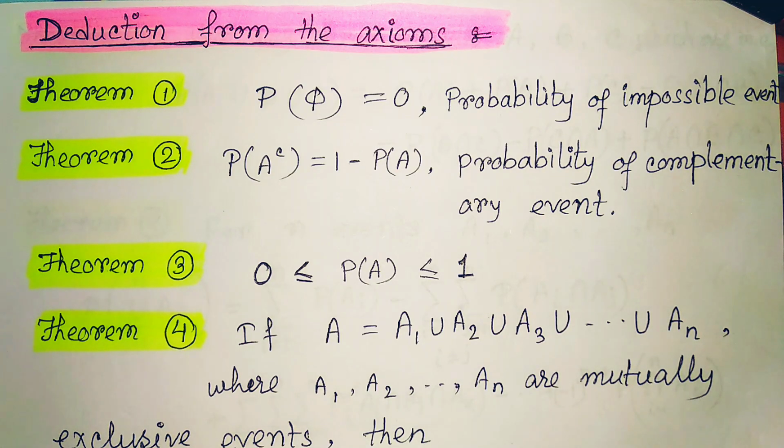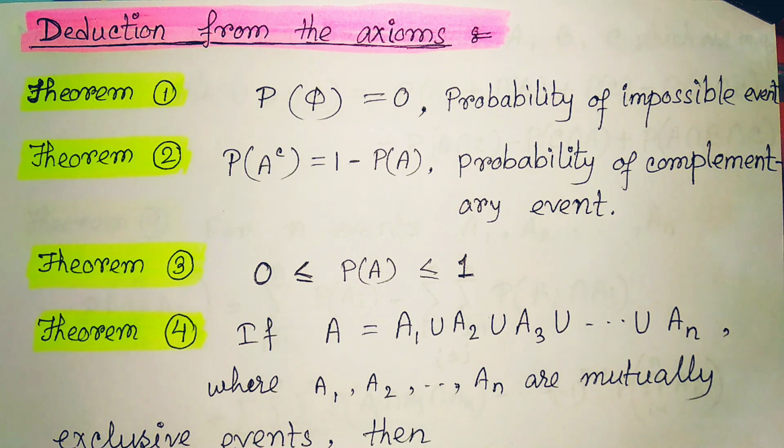In our previous video, we learned about the axiomatic definition of probability. Using this definition and its axioms, we are going to deduce some theorems. These are very important theorems, and one by one we will learn the statements of the theorems.